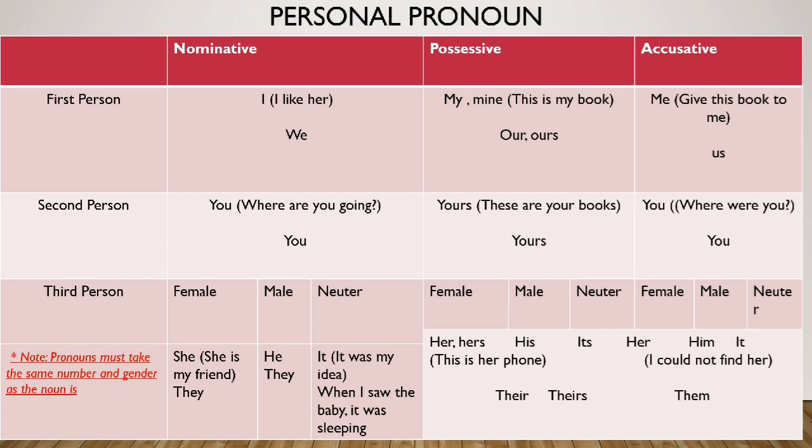For example, the name of my teacher is Amna. So instead of saying she, as we translate it from Urdu to English, we out of respect start saying they, because we have a plural pronoun in Urdu for talking about any person out of respect. So remember that if you are not using the pronoun in the same number and gender as the noun, it would be considered a mistake and definitely your marks would be deducted for that.